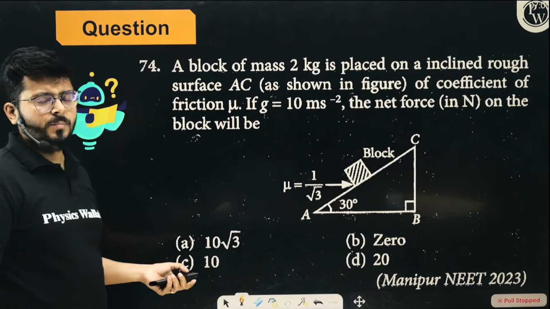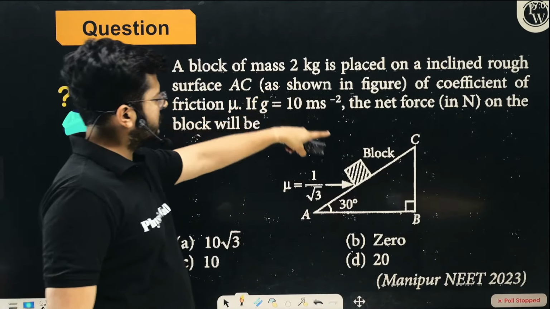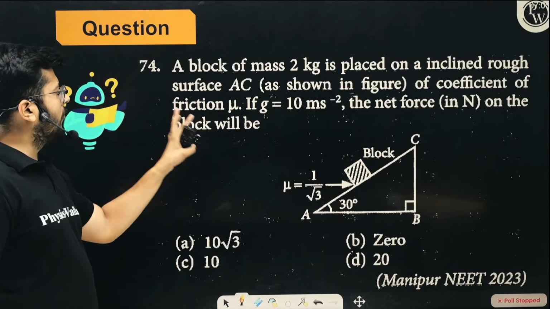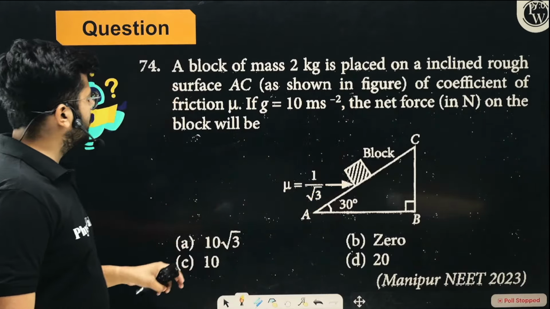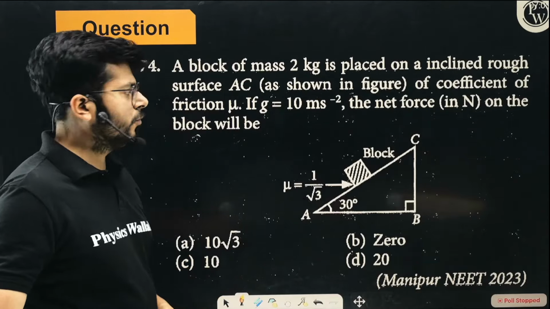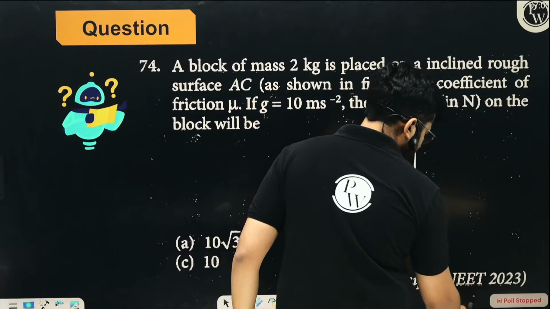This is a simple wedge based question. So read it. A block of mass 2 kilogram is placed on an inclined rough surface AC of coefficient of friction mu. The net force on the block will be, what will be the net force on the block? Again, it is asked in the year.